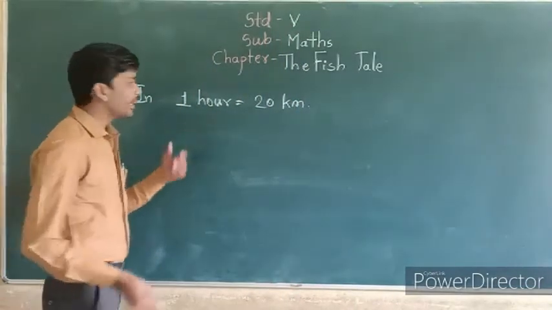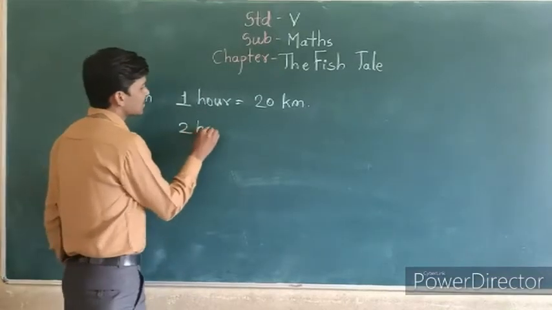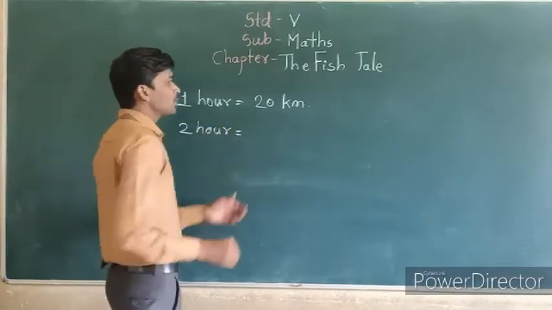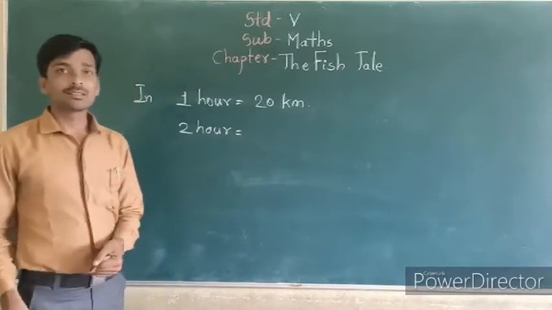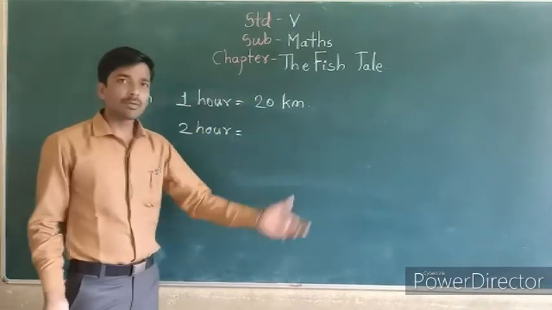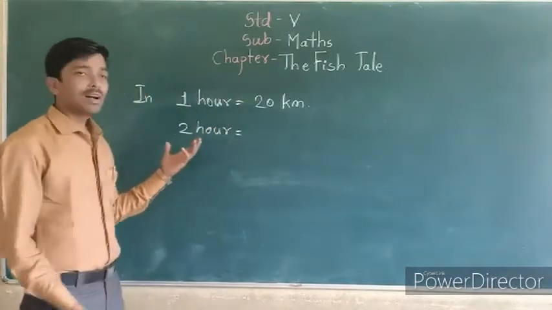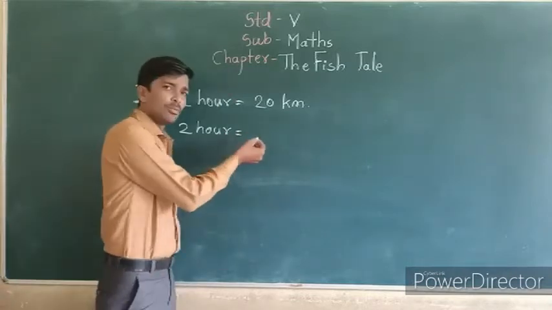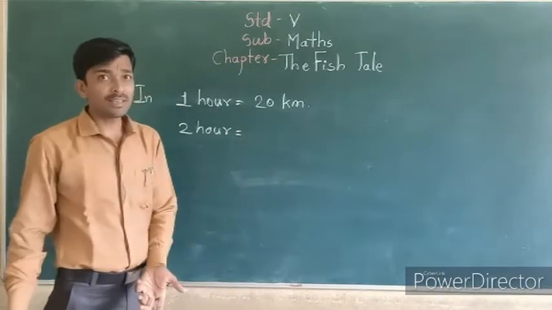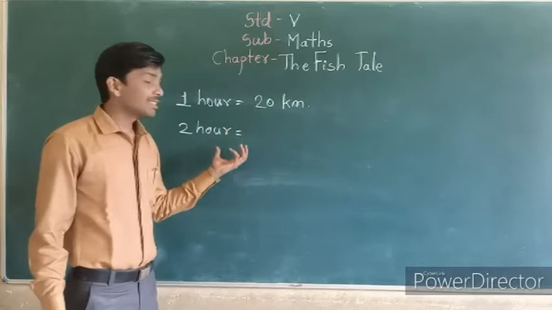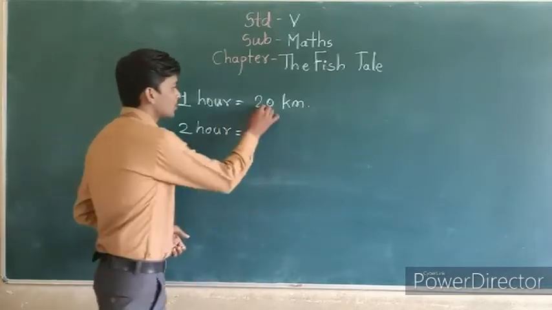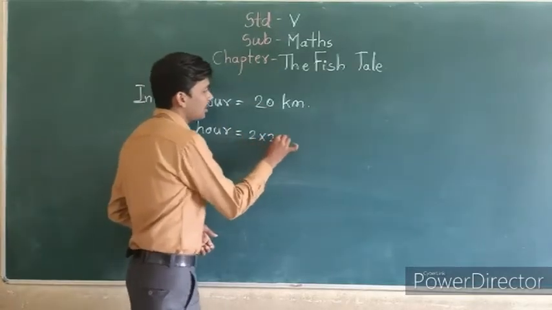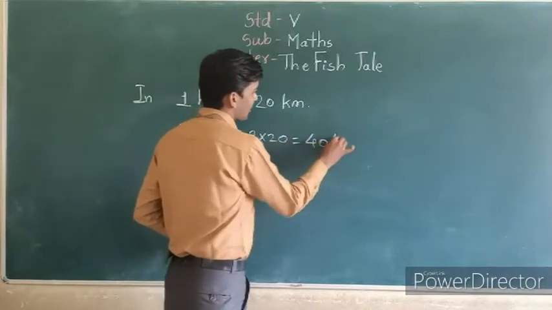So you can tell me, in 2 hours how many kilometers can they travel? Correct. In 1 hour they can travel 20 kilometers, so in 2 hours they can travel 40 kilometers. Okay. By calculation, how to find? In the previous example we discussed. So 2 multiplied by 20 is 40 kilometers.